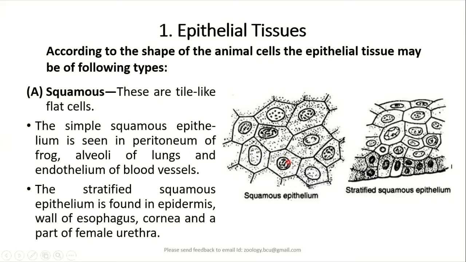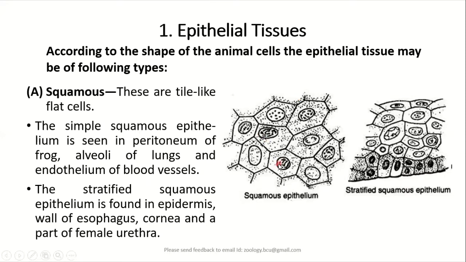Simple squamous epithelium will be seen in the peritoneum of all the animals, peritoneal linings like parietal epithelium, visceral epithelium, and the lining of alveoli of lungs, lining of blood vessels, which is called endothelium. All these structures are made up of squamous epithelium.